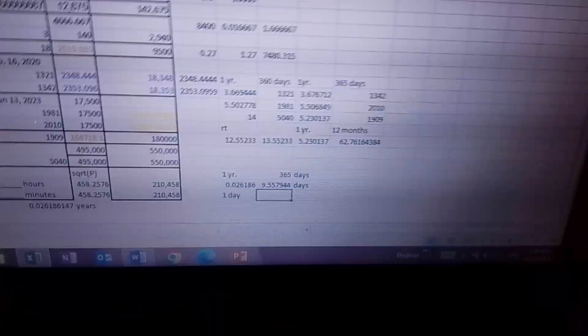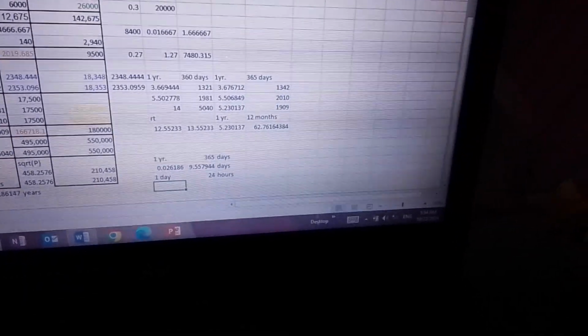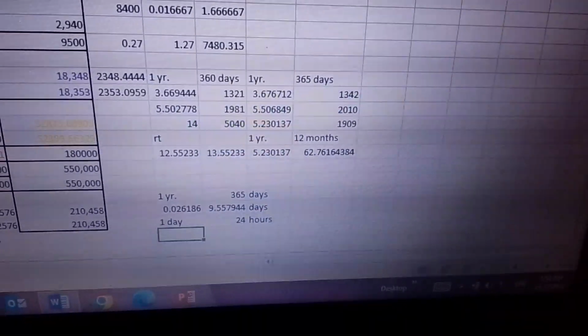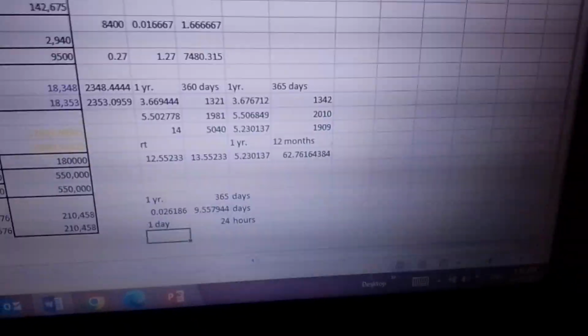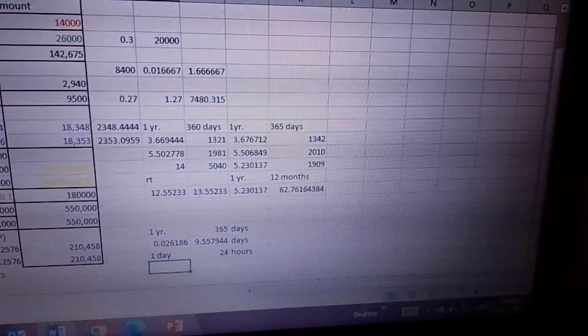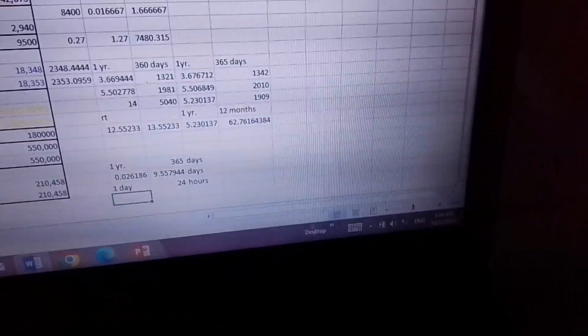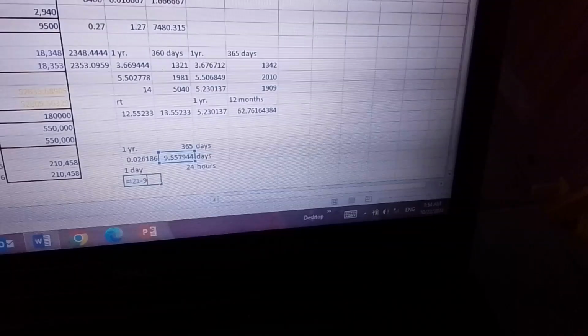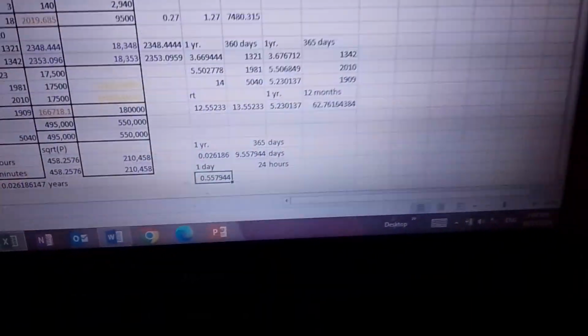Very good. So now let's work another conversion. How many hours are there in 1 day? 24, right? So 24 hours make 1 day. And remember, our 9.55, we don't use that, because our 9 is already in days. So we need to convert that into hours. So we need to subtract. Press equal, then this answer that you got here, minus 9, because we need to make sure our whole number is 0, because we already got 9 days.